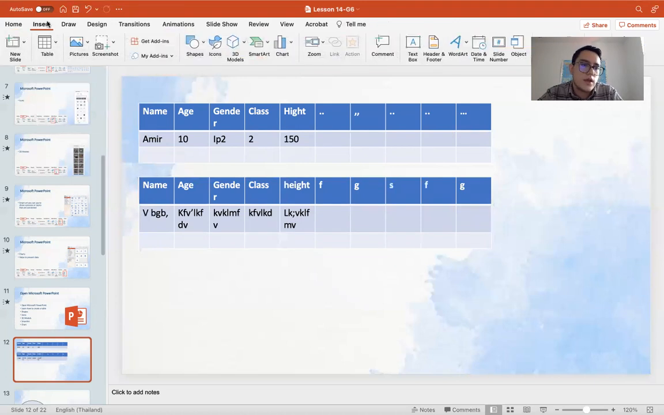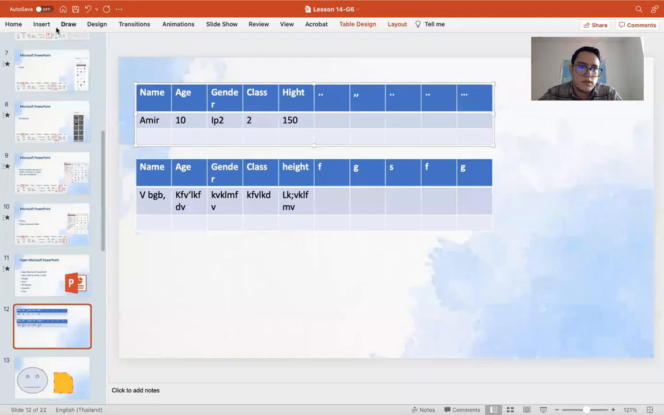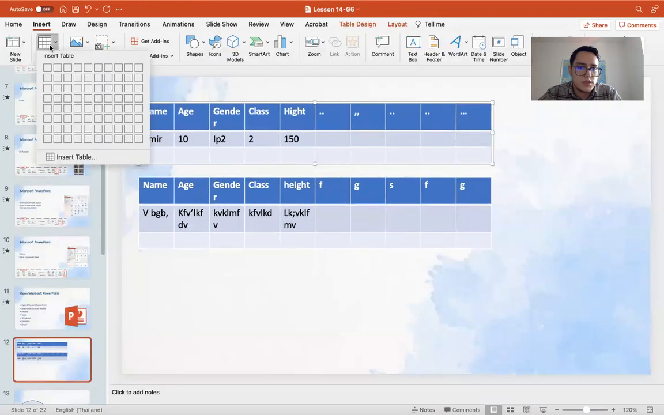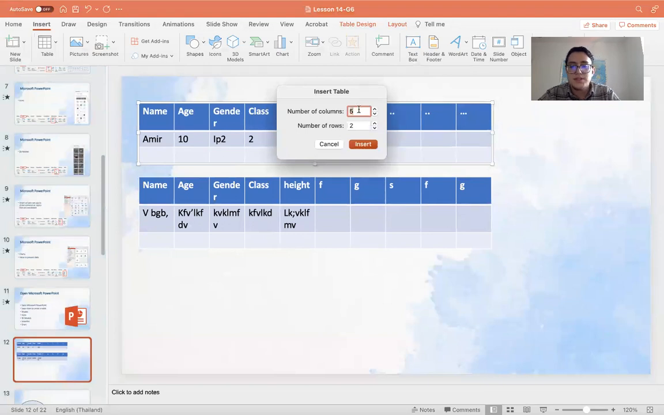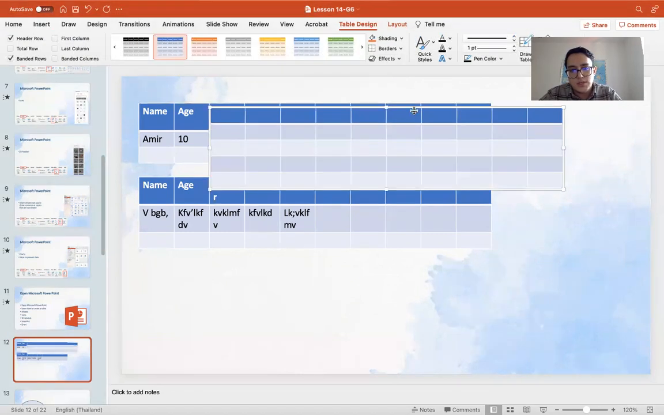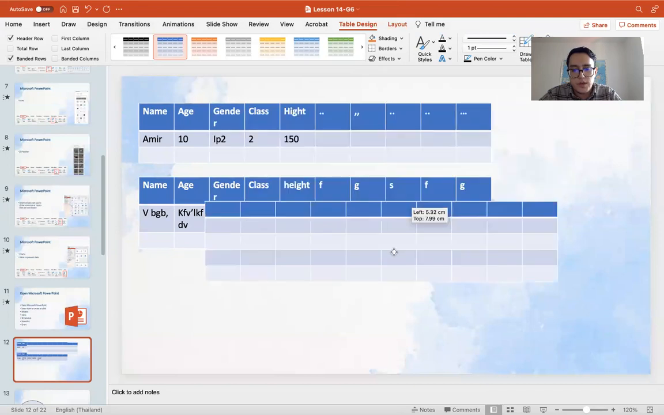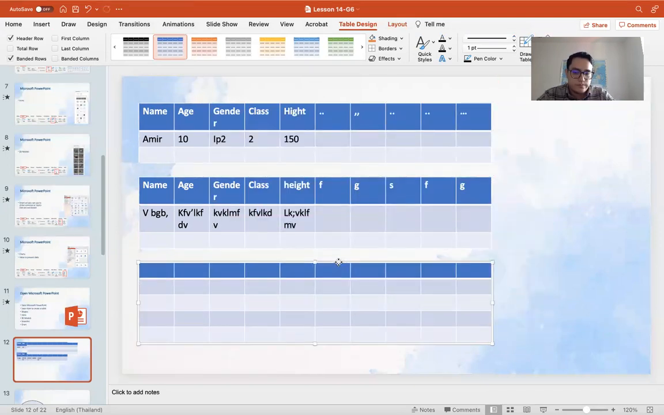And our second way of creating a table would be going back to the insert table, and this time you can give the number manually by yourself. You keep how many columns you need, how many rows you need, and once you give that, you can insert it, and yeah, you get one more table.